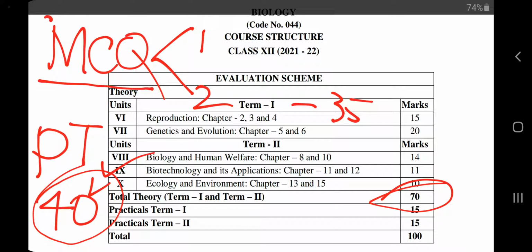If we talk about chapters number 2, 3 and 4, then haploid, diploid, facts about plants, okay, wind pollination, pollen grains, embryo, difference between dicots and monocots, triple fusion, double fertilization. Okay, there are so many important points you can see.